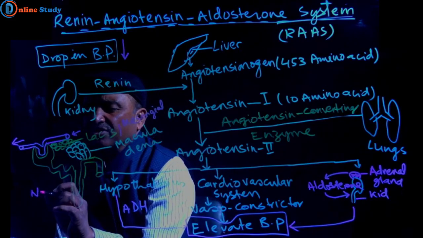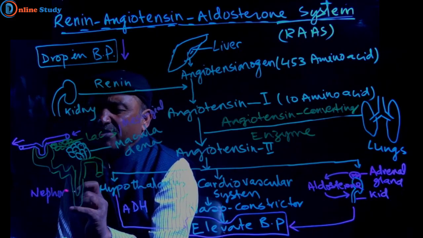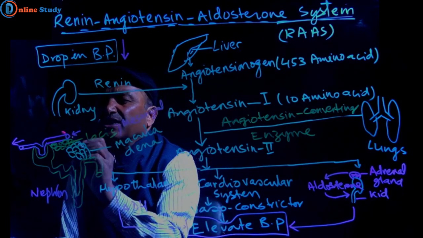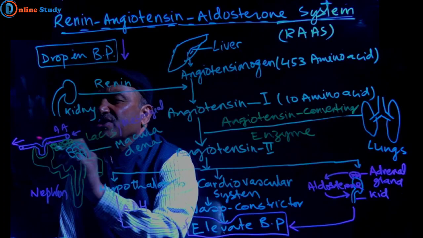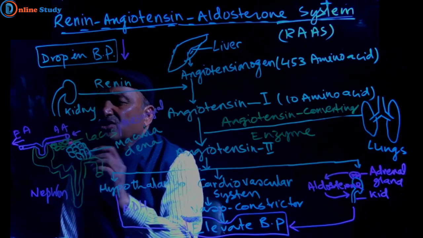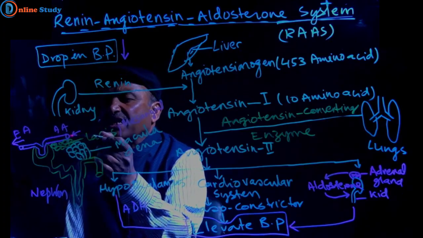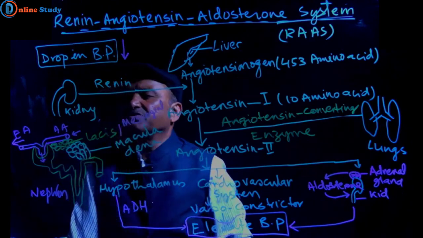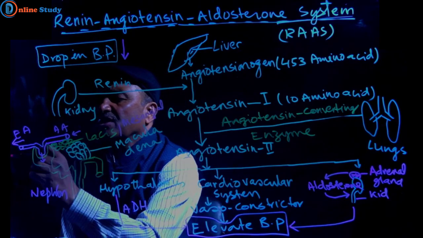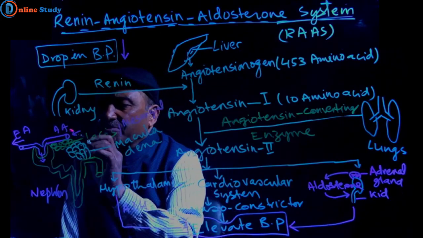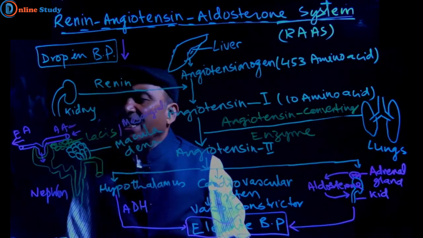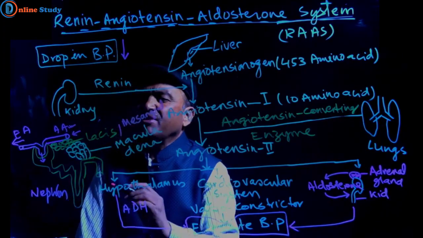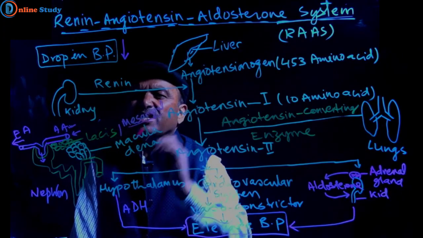This is the nephron. We have already drawn the nephron. This is the afferent arteriole, and this is the efferent arteriole. Blood passes through the afferent arteriole, is filtered at the glomerulus, and comes out through the efferent arteriole. When the blood pressure is less in the afferent arteriole, the low pressure is detected by mesangial cells.